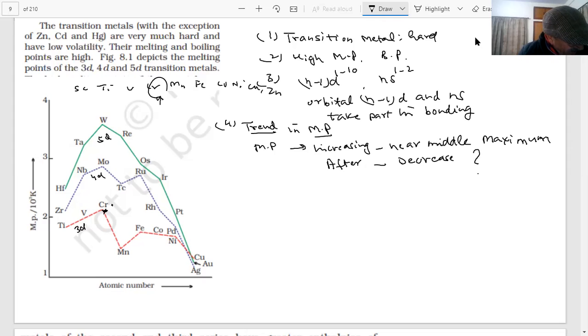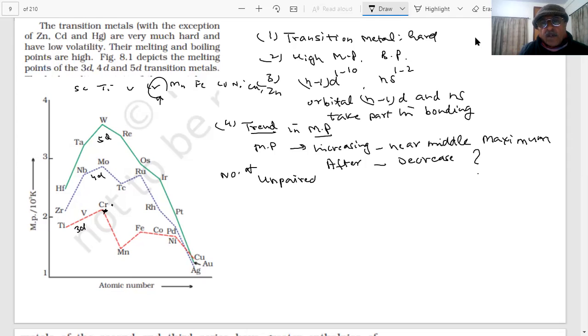The maxima is in the middle. On which factor does it depend, student? Can it be related with the number of unpaired electrons?